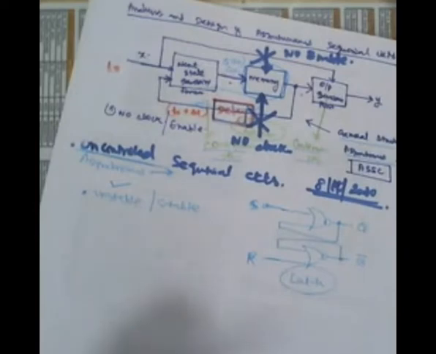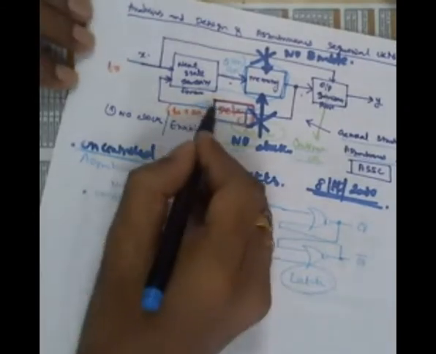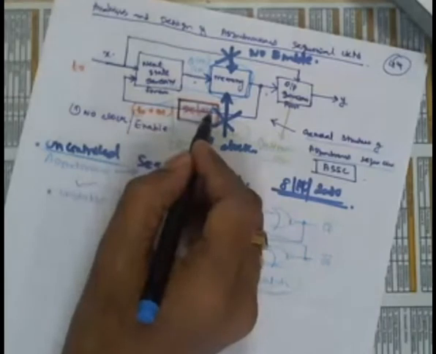But wherever you are in need of such an application, that means every time you need to change your input alternately, or you need to change your output in some predetermined fashion, you can go for asynchronous circuits because here you can achieve the maximum speed.